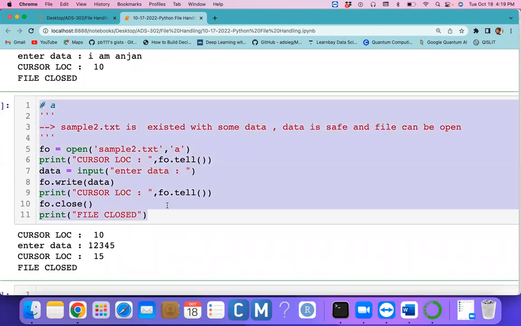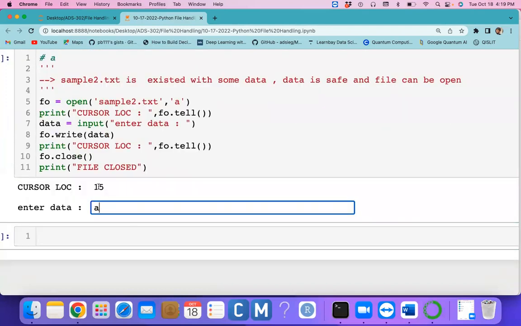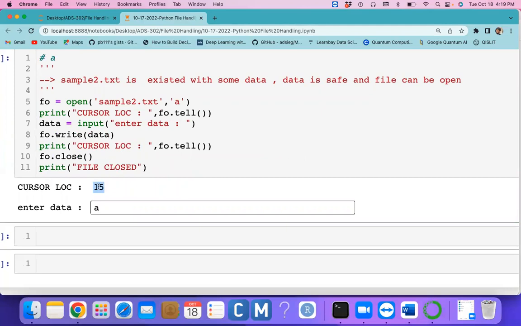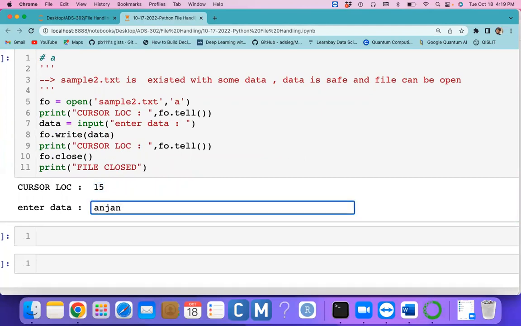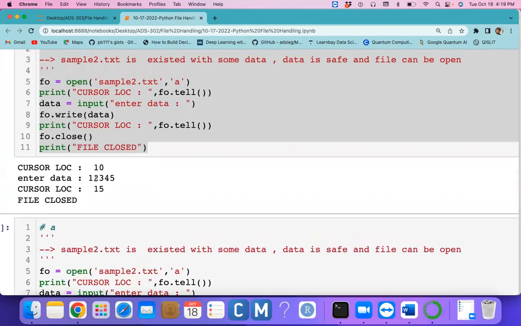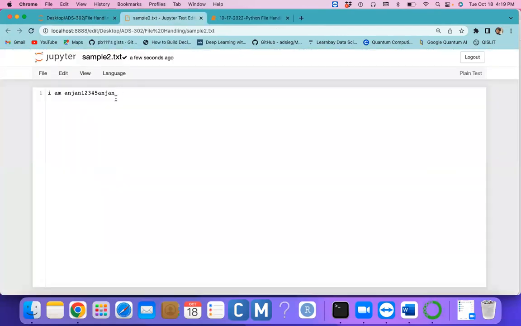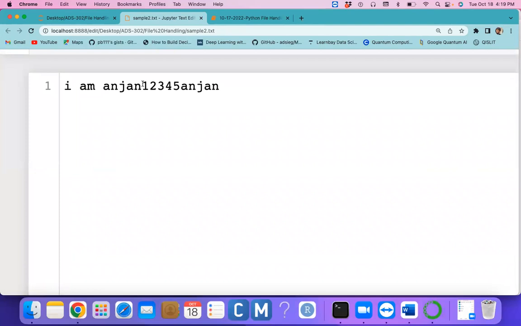Same program. Already 15 characters are there, right? Again if you enter, it starts from 15. So the file data is safe. Now it's 20 characters: first 10 characters, next 5 characters, next 5 characters. Totally 20 characters are there, we can check. But you entered the first from one program, these 5 characters from another program, and these 5 characters from yet another program.